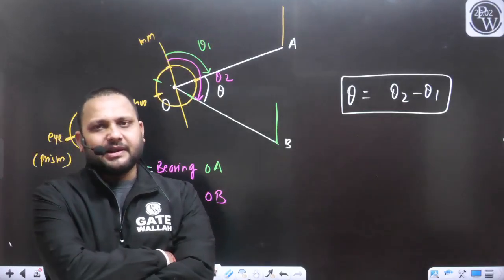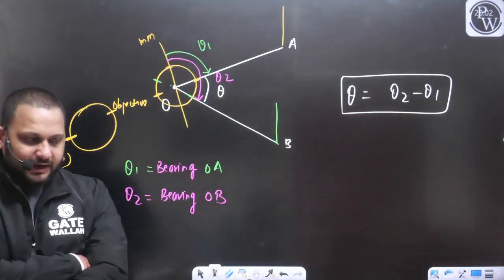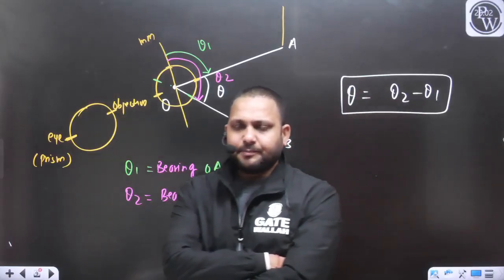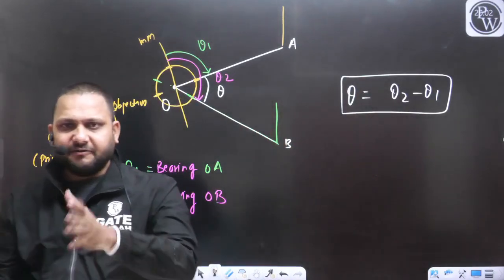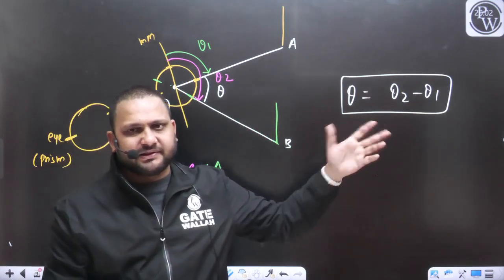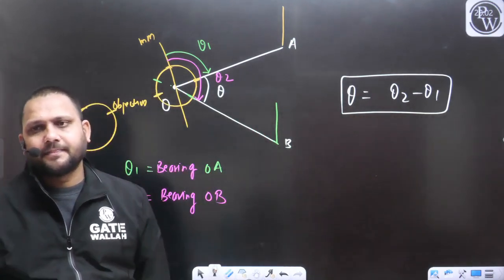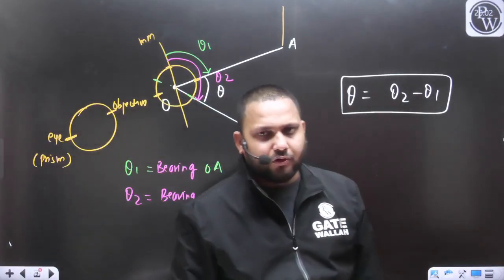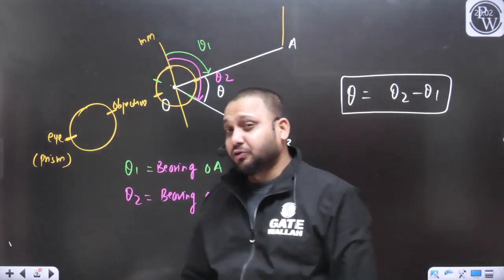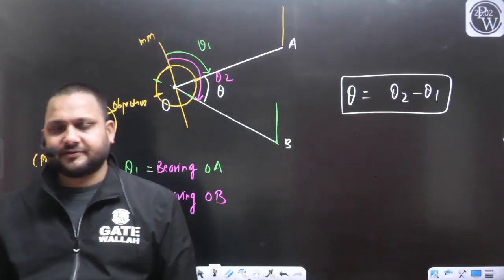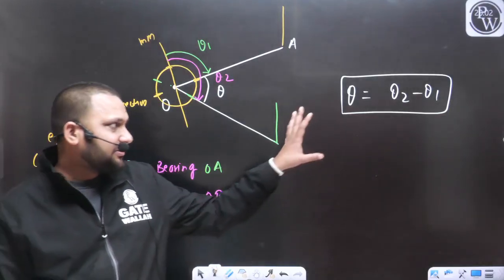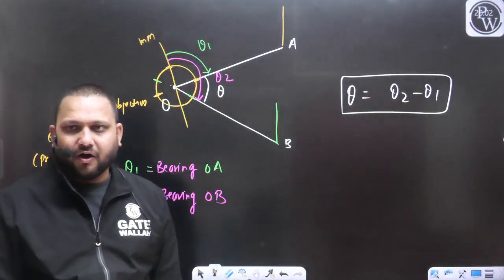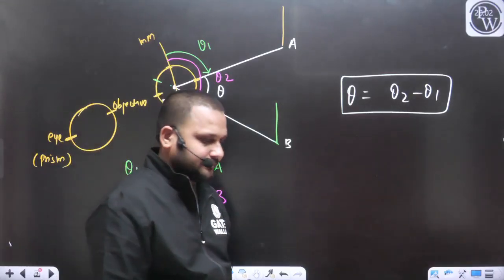This is the simple example I have taken to understand how we can measure any angle with the help of the bearing. Directly we cannot measure this theta from the compass survey. If you want to know this angle theta, you need to measure the bearings, so we have derived theta from the bearings, because with the help of the compass only the bearing can be measured.